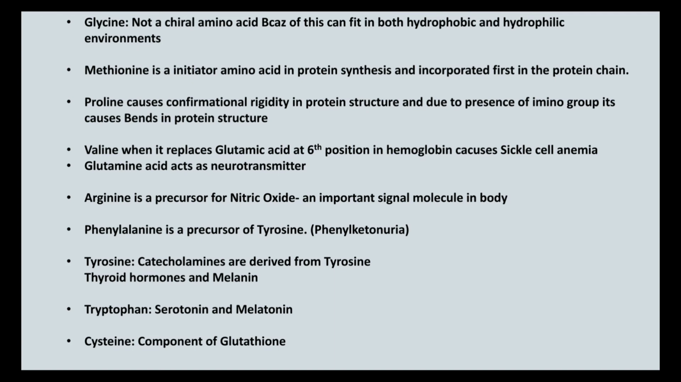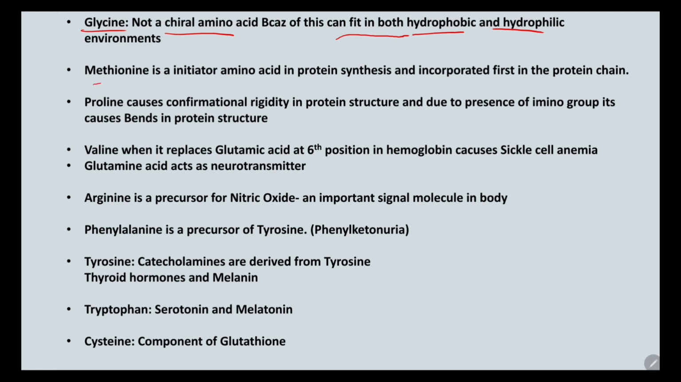Apart from that, each individual amino acid has a variety of roles in our body. For example, glycine. Glycine is a non-chiral amino acid. It doesn't have 4 different groups in its structure. Because of this, it can fit in both hydrophobic and hydrophilic environments.